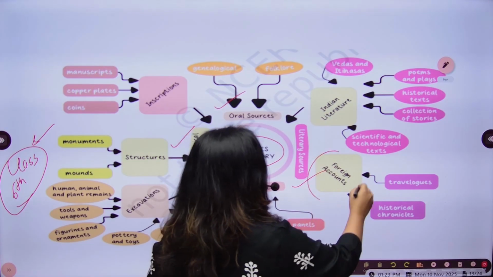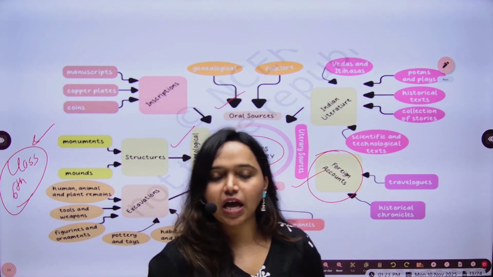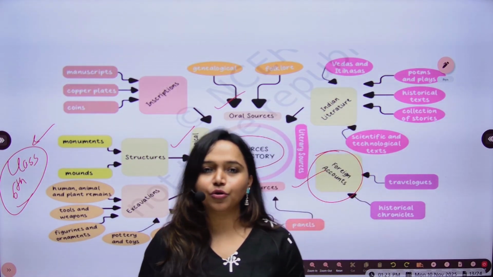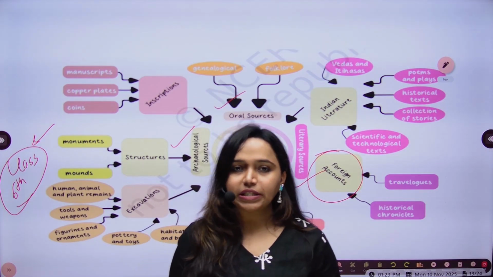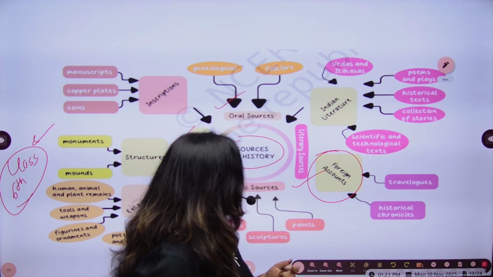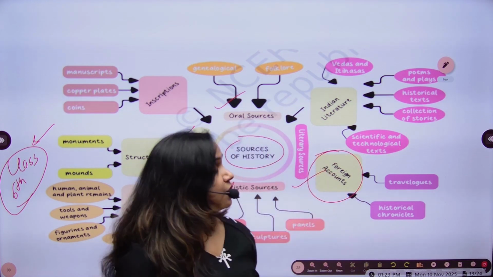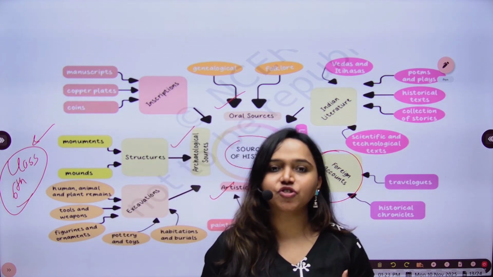Foreign accounts. Different foreign travelers have traveled in our country. We all know about the famous foreign travelers such as Yuan Chwang, who traveled during the time of Harshavardhana, and then there is Fa-Hien, who traveled during the time of Chandragupta II.